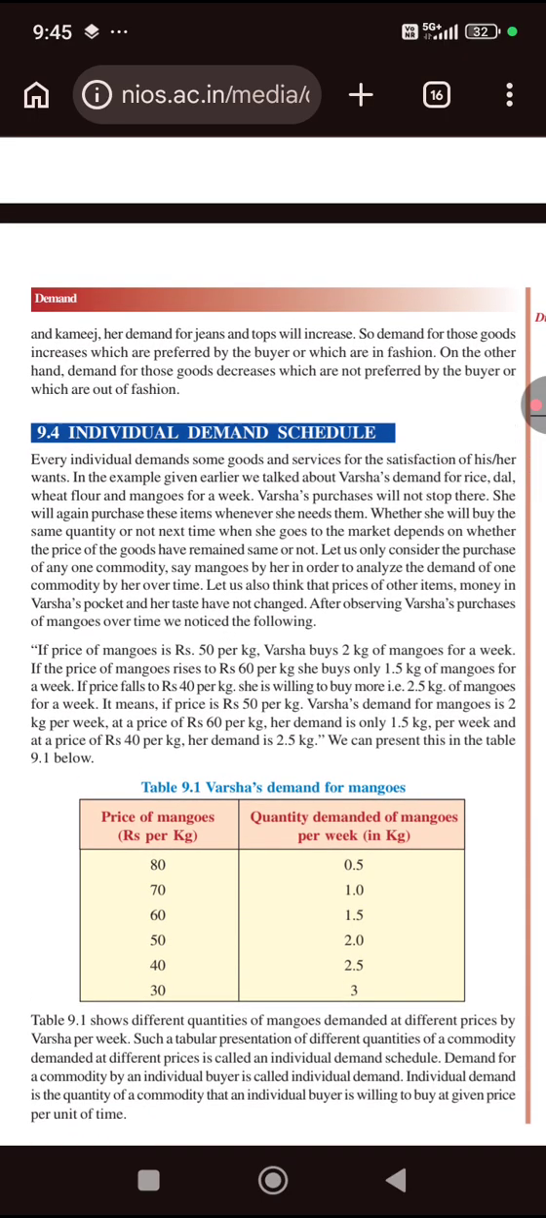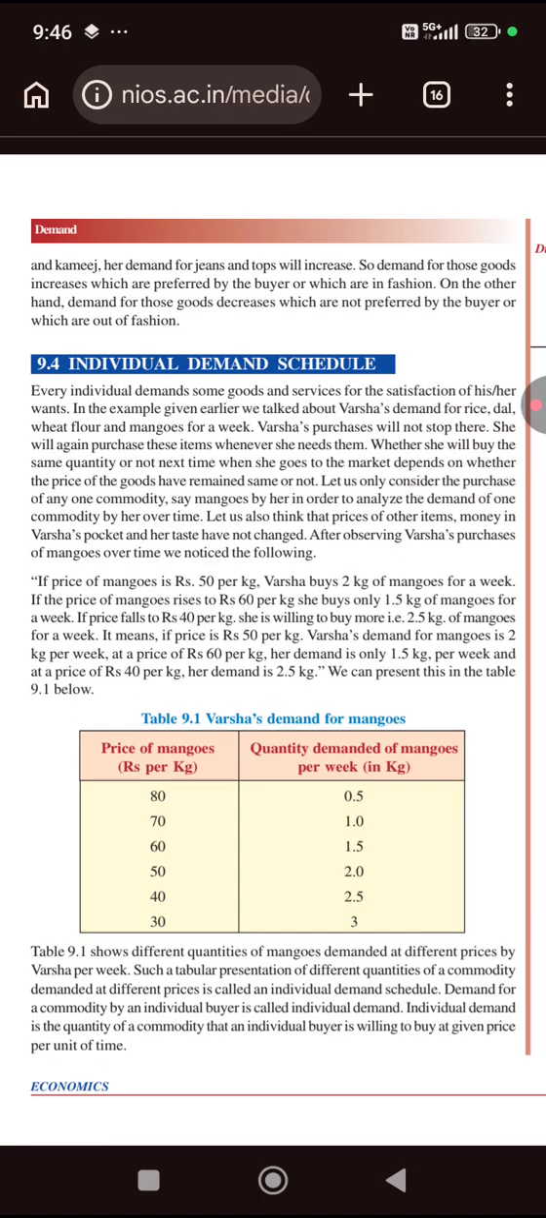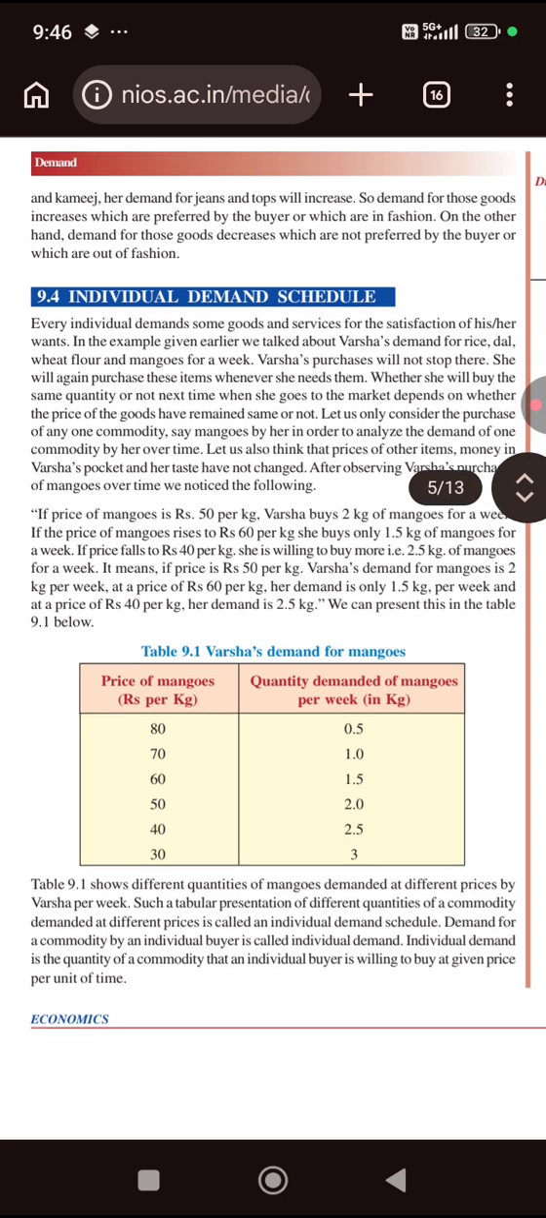Let us only consider the purchase of any one commodity, say mangoes, by her in order to analyze the demand of one commodity by her over time. Let us also think that the prices of other items, money in Varsha's pocket, and her tastes have not changed. After observing Varsha's purchases of mangoes over time, we notice the following.